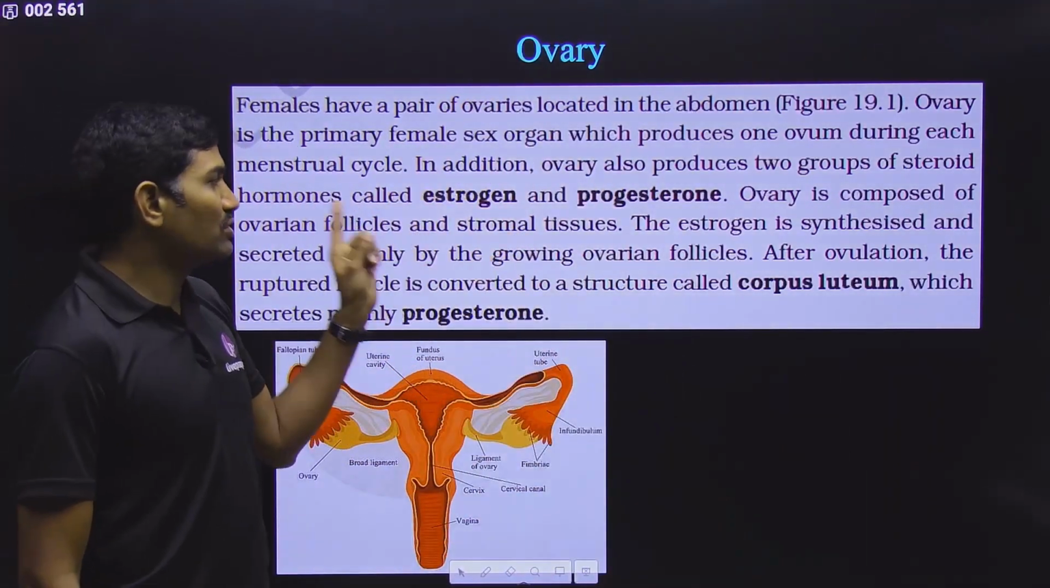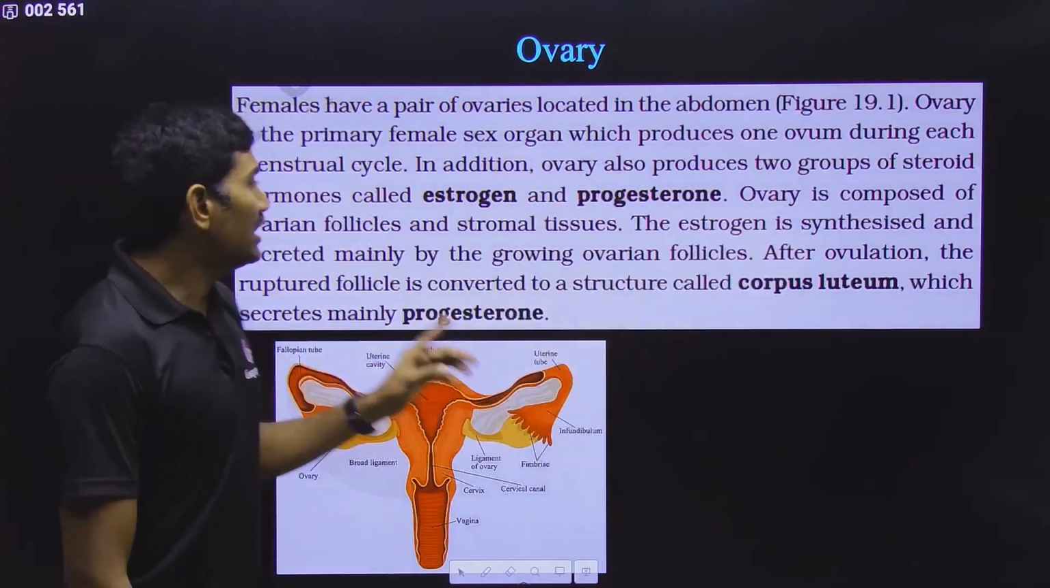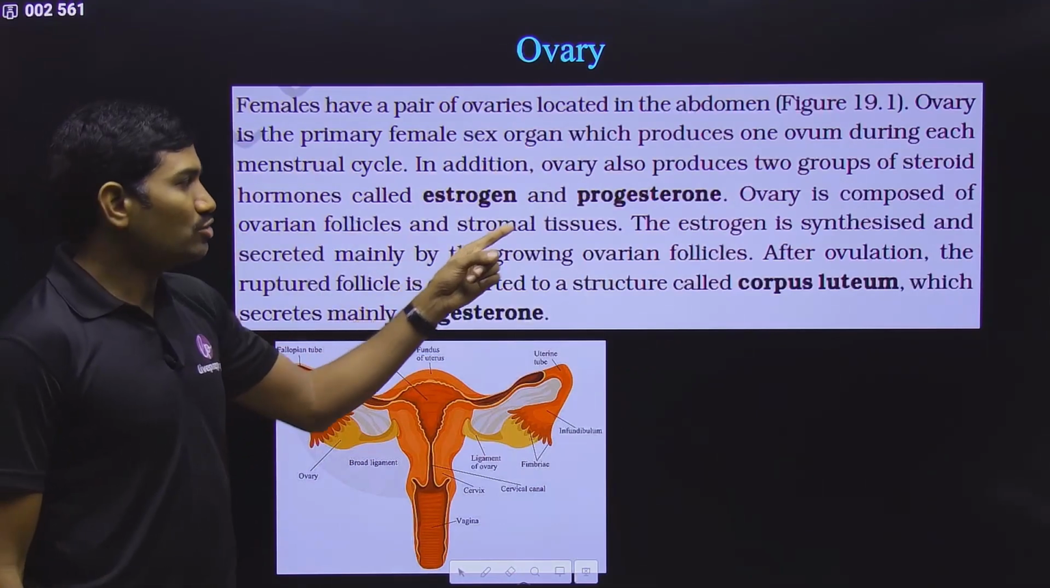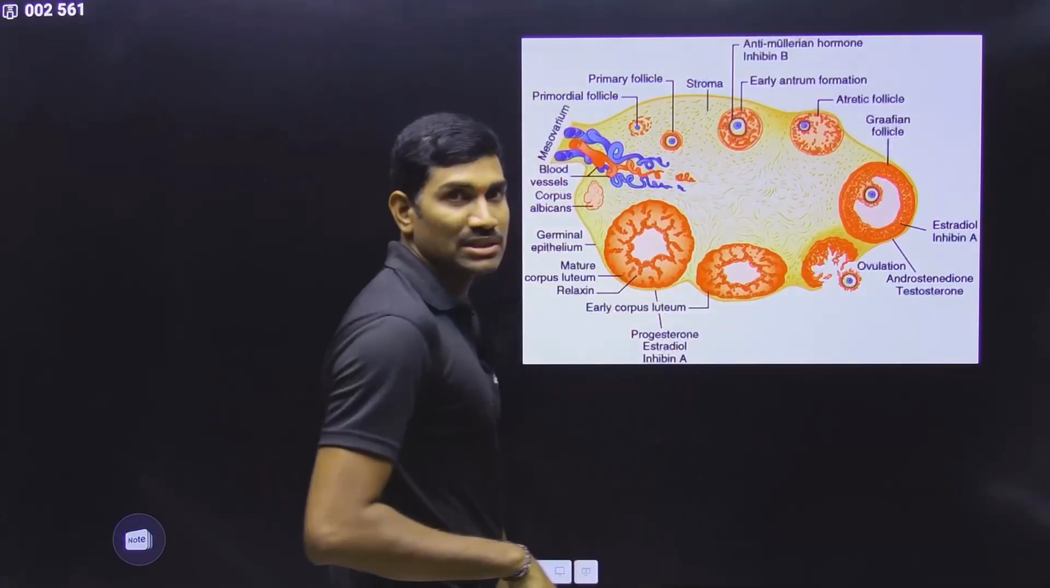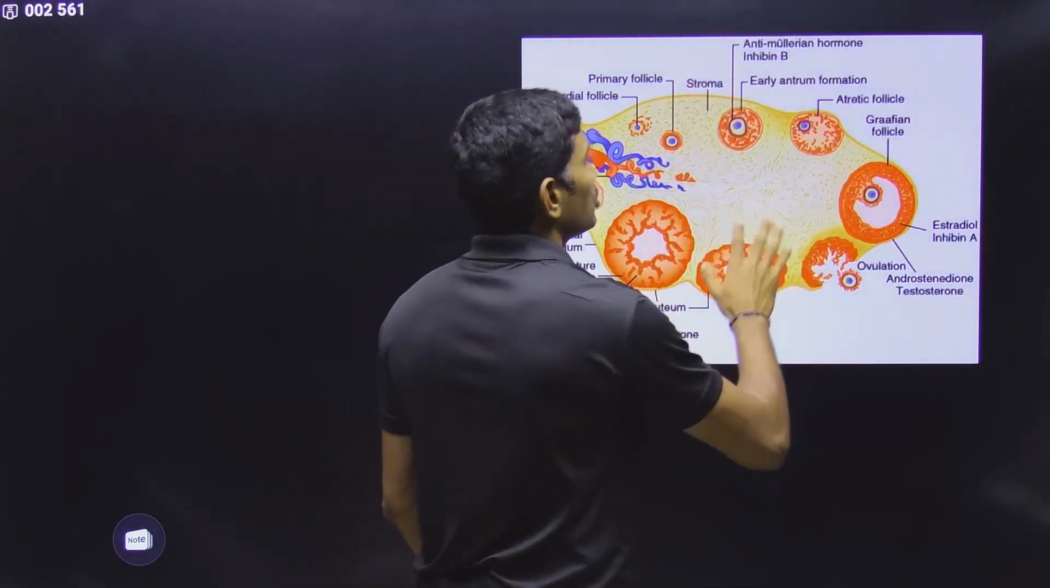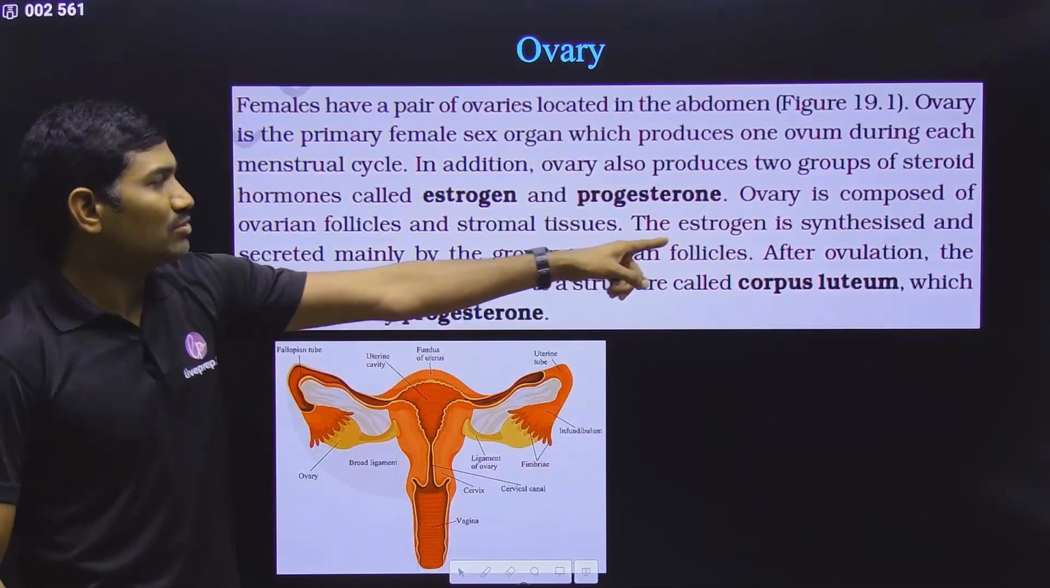So the ovary is producing estrogen and progesterone. The ovary is composed of ovarian follicles and stromal tissues. So in the case of the ovary, if you are observing, some ovarian follicles are present. And between the ovarian follicles, stromal cells, stromal tissue is present. This is what they are saying.